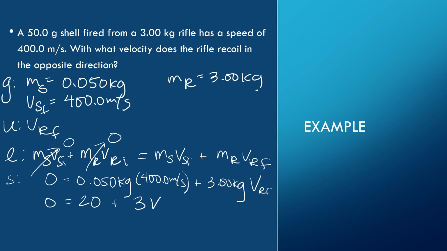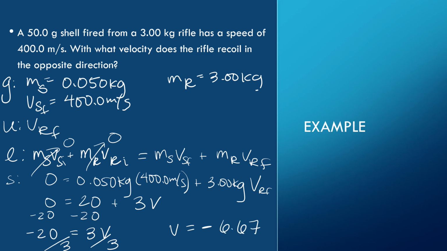All right, that means I need to get the v by itself, so I'm going to subtract 20 from both sides. So I have negative 20 equals 3v. Then I'm going to divide both sides by 3, and when I do, I have velocity equals, and don't forget that negative, 6.67, because I need 3 sig figs, meters per second.